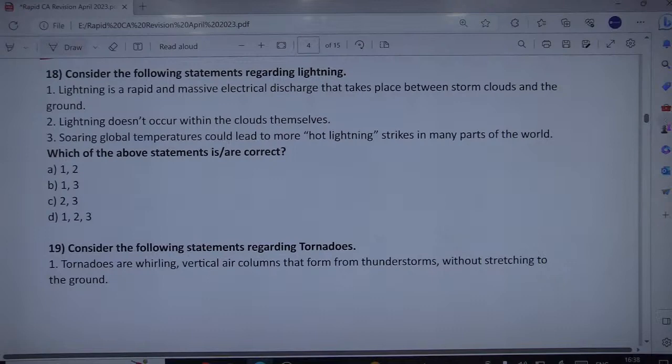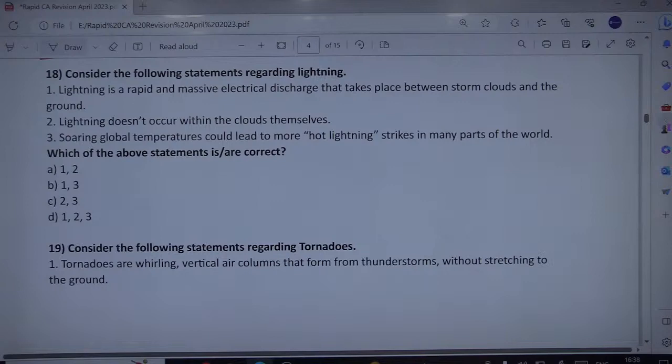Then third is soaring global temperatures could lead to more hot lightning strikes in many parts of the world. Indeed, global temperatures or global warming can lead to this. Over time you might have seen that hot lightning incidents are increasing, like any other climate related phenomena. So this is the impact of global warming per se. So 1 and 3 are of course correct.